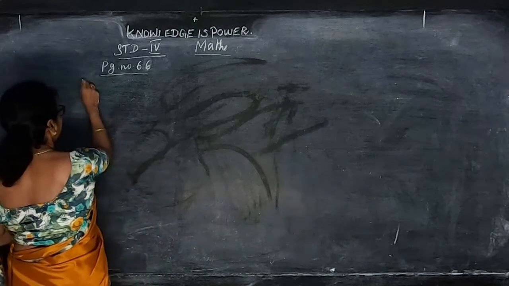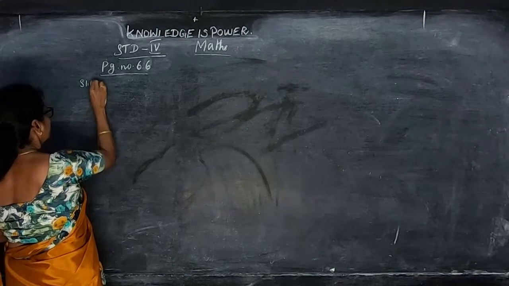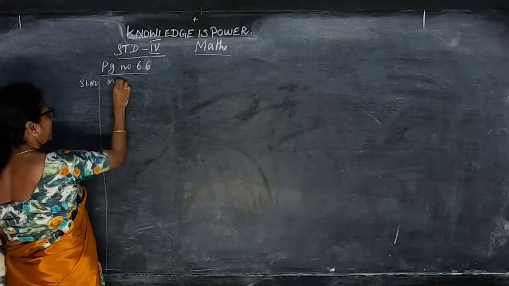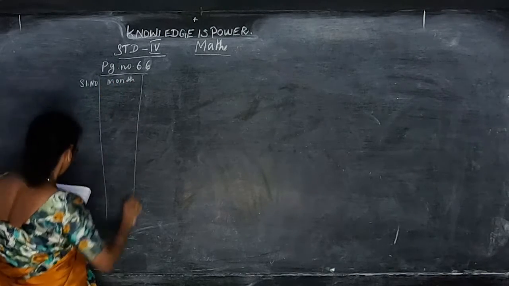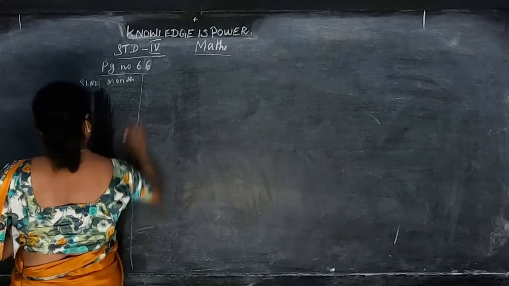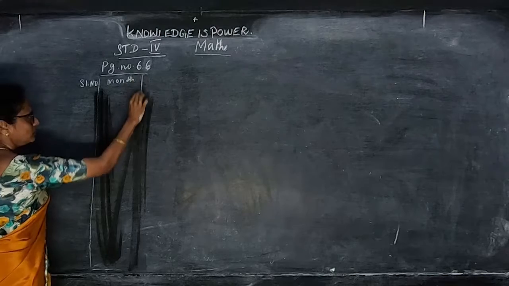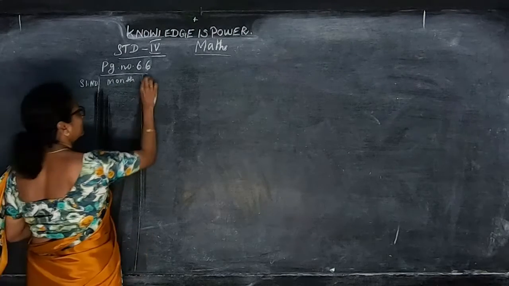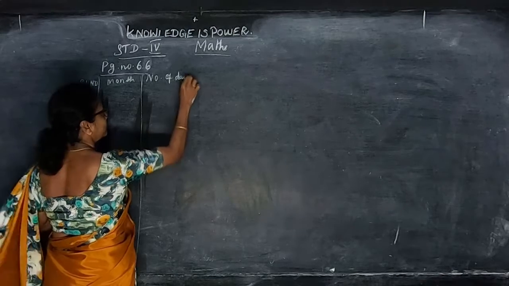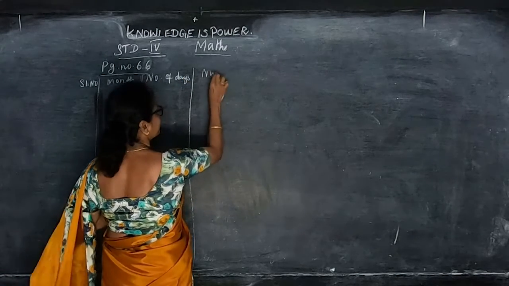You can write the serial number, then the name of the month, then the number of days in each month, and then the number of weeks and days.